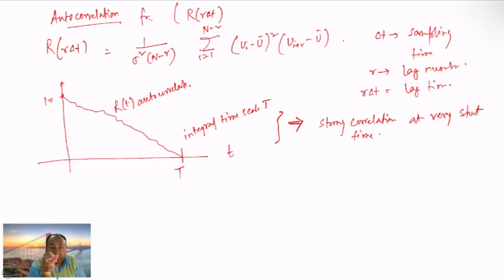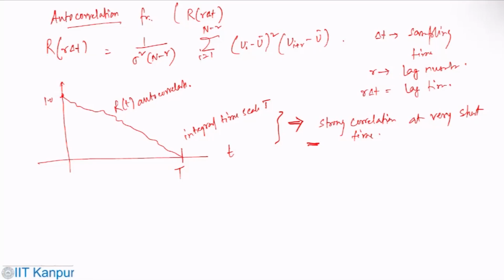Short time variations would be strongly correlated, which you can clearly see from here. But for a longer duration, the effect should be as little as possible. That's how the wind characteristics are all about.